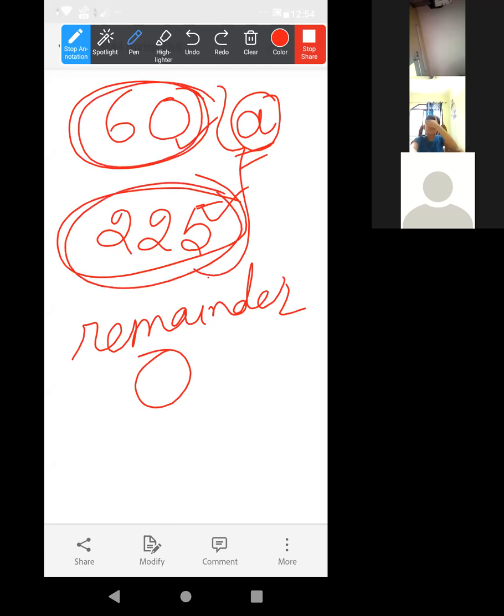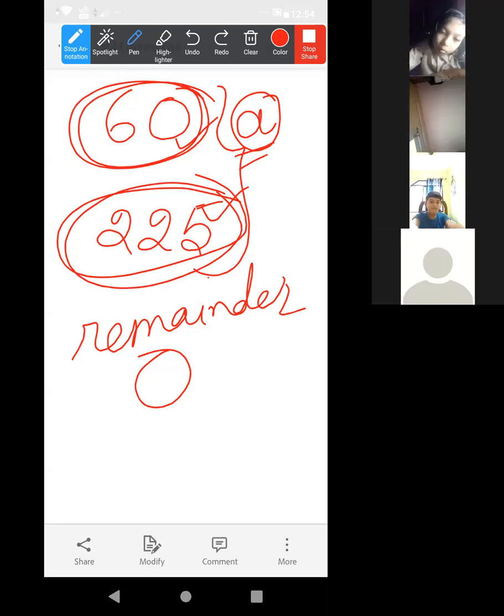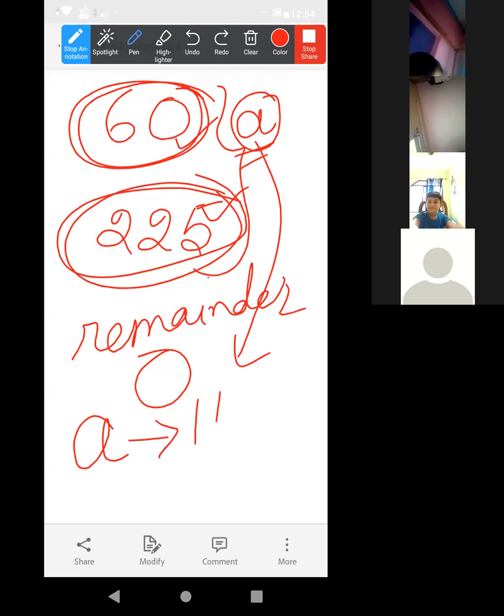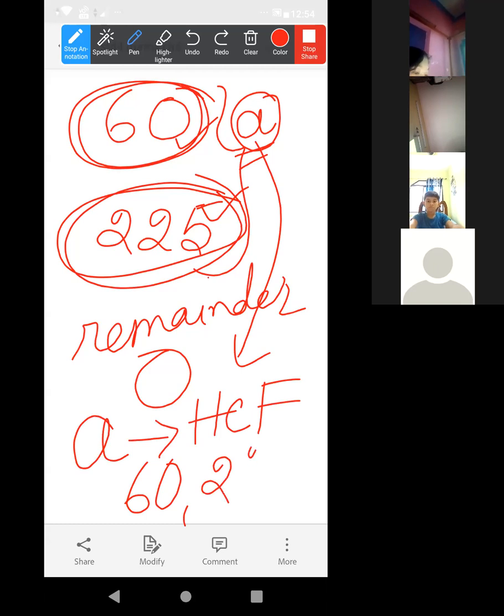And as it is given the greatest number we have considered, this A is the HCF of 60 and 225. So for this answer, we have to find the HCF of 60 and 225. Now it is clear?